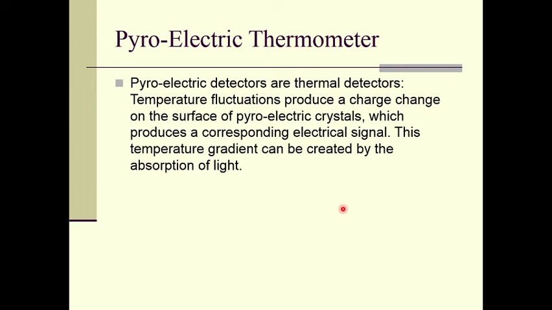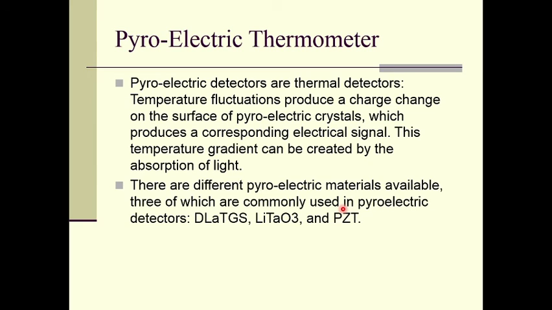Pyroelectric detectors are thermal detectors. Temperature fluctuations produce a change in charge on the surface of pyroelectric crystals, which produces a corresponding electrical signal. This temperature gradient can be created by the absorption of light. So when light is incident on this pyroelectric material, it will produce a change in the charge inside that material, and that will produce an electrical signal. That electrical signal will be converted into temperature scales, and that will be displayed on the screen.